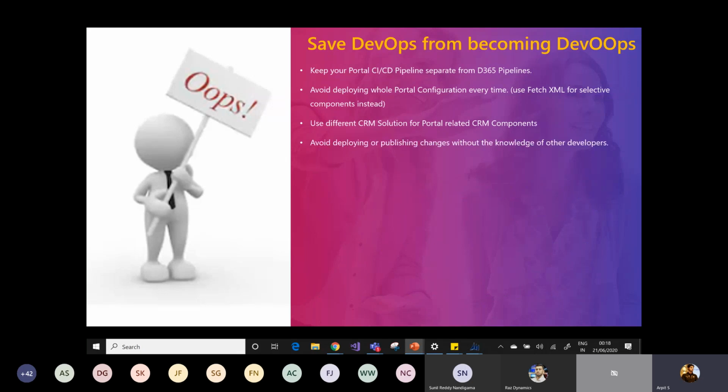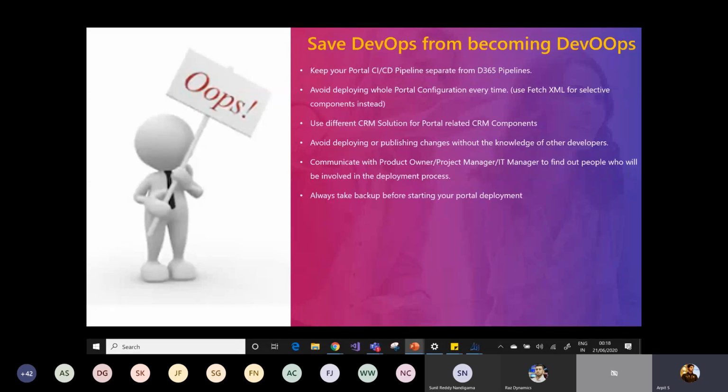Avoid deploying your publishing changes without the knowledge of other developers. That is part of collaboration and communication: if your CRM team is deploying something, they should convey that to the portal team, because all the components of the portal and CRM are linked with each other. Before every deployment, you have to inform all the stakeholders and all the parties involved in the deployment. So involve the product owner, project manager, and IT manager to find out who will be involved in the deployment process. This is also an important thing.